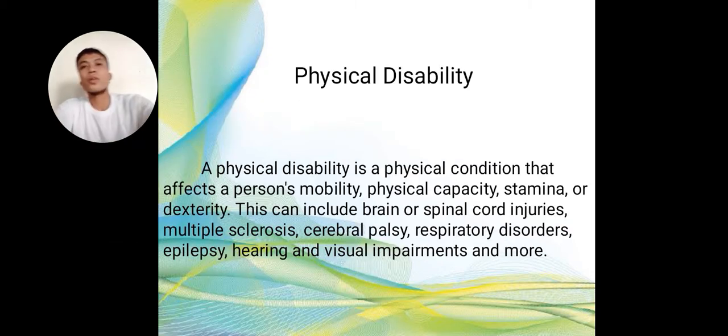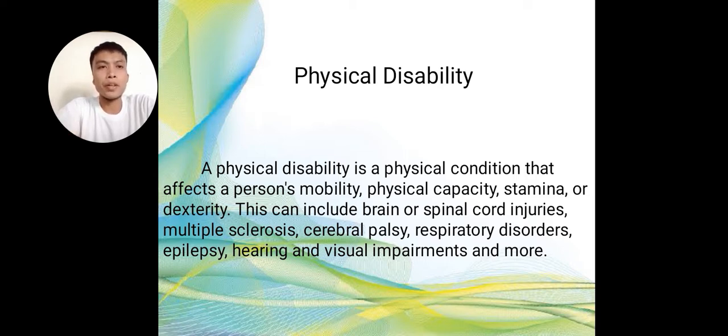So, we tackled the basic categories of my module or my topics. Physical disability is a physical condition that affects a person's mobility, physical capacity, stamina, or dexterity.